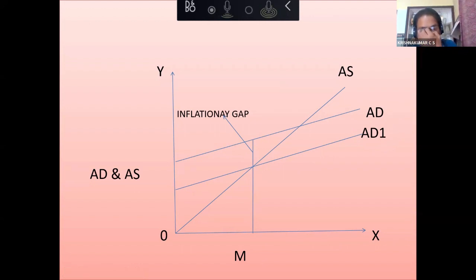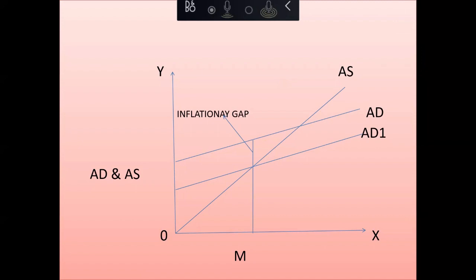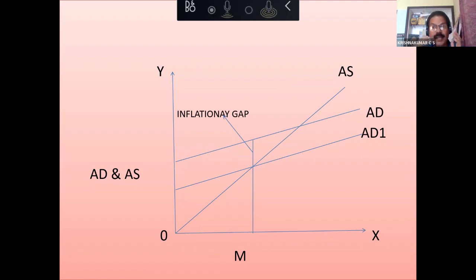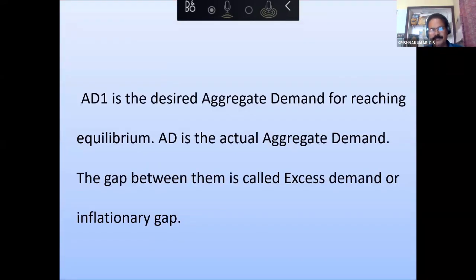Is that clear, teachers? Yes, sir. Any doubt? No, sir. Okay. So we can define in another way also. We can say that aggregate demand is greater than aggregate supply at the full employment level of income. This is the easiest one for children. Another definition is, it is the difference between actual aggregate demand and desired aggregate demand when the economy is at a full employment level. So two different ways we can define.